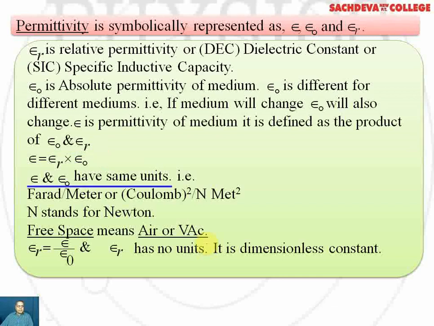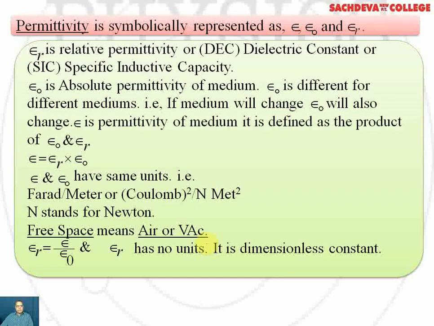Epsilon and epsilon naught have the same units, that is farad per meter or coulomb square per Newton meter square. N stands for Newton. Whenever we use the term free space, it means we are referring to air or vacuum. Dielectric constant or epsilon r is the ratio of permittivity to the absolute permittivity.